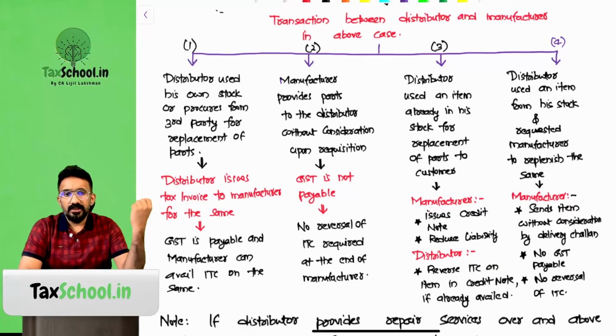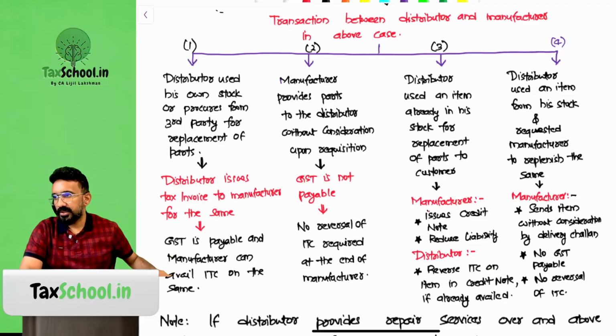Again, Philips will send one trimmer extra to the Chroma showroom free of cost, no GST is payable, and there is no need to reverse ITC from the end of the original manufacturer. This is the fourth model. So there are four models in this particular case, which you have to carefully remember. Is that clear, all of you?